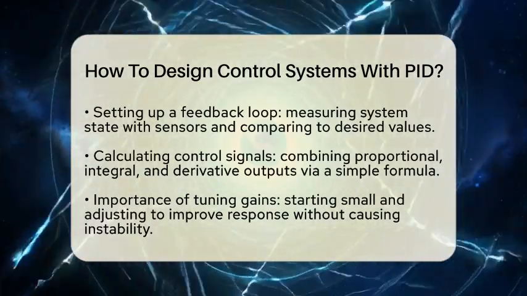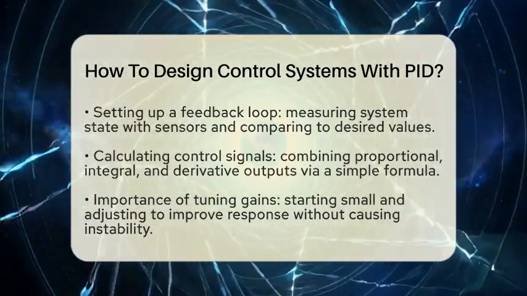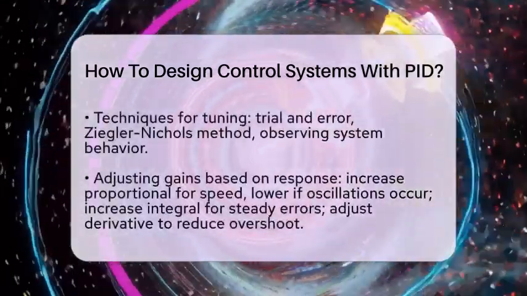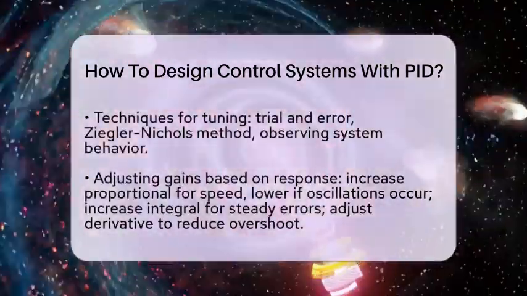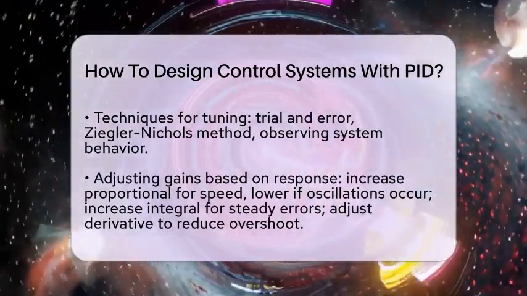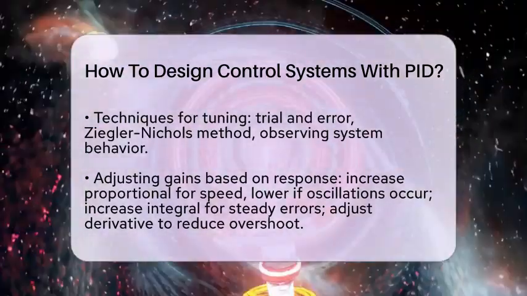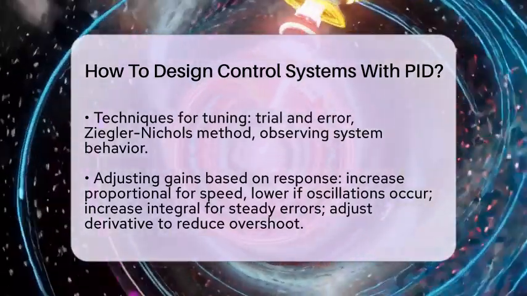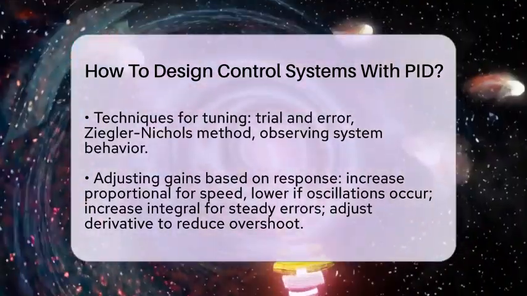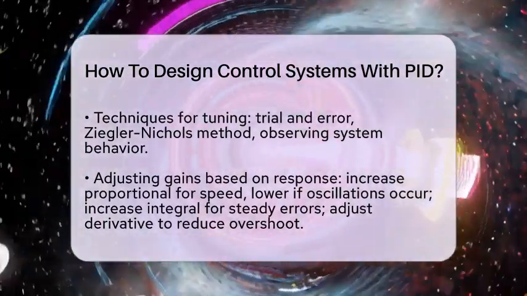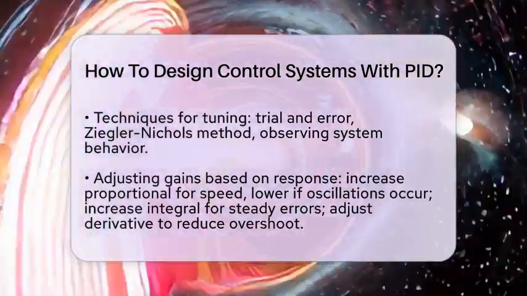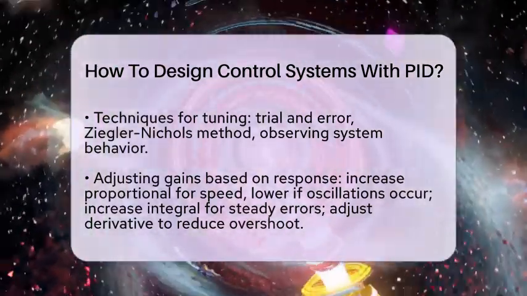Increasing the proportional gain makes the system respond faster but can cause oscillations. Increasing the integral gain helps eliminate steady errors but can make the system unstable if too high. The derivative gain smooths the response and reduces overshoot. Tuning these gains takes some trial and error. You can use methods like the Ziegler-Nichols technique or simply test and observe.